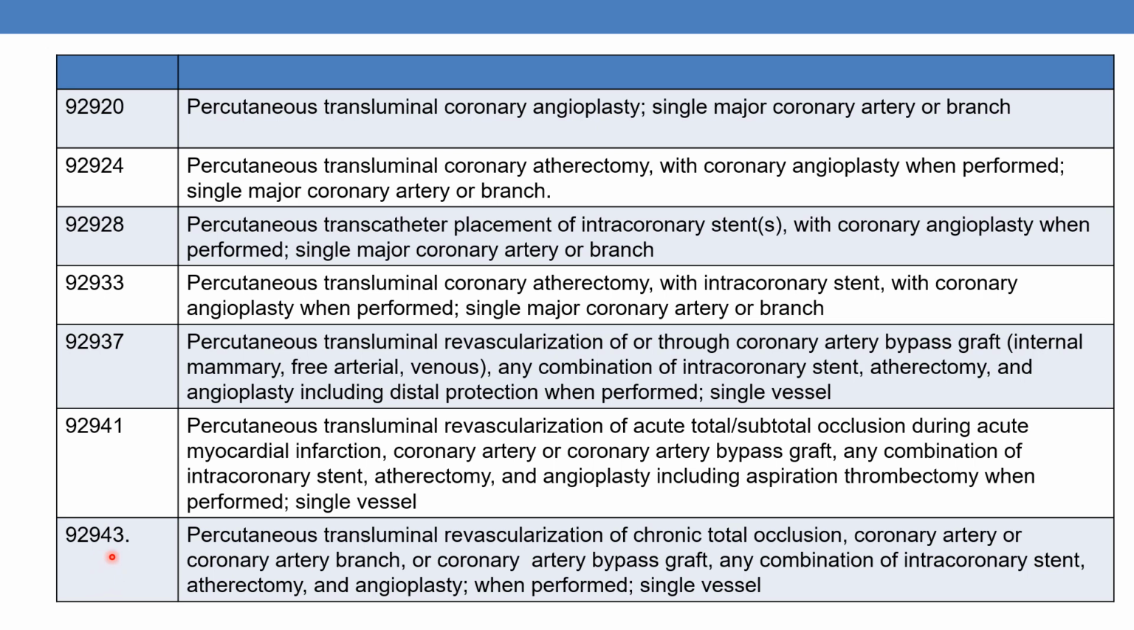The next code is 92943: percutaneous transluminal revascularization of chronic total occlusion. The previous one is acute, total or subtotal occlusion; this one is chronic total occlusion. Occlusion means blockage. Coronary artery or coronary artery branch or coronary artery bypass graft. Any combination of intracoronary stent, atherectomy and angioplasty when performed, single vessel. These are all the base codes, and they have the respective add-on codes to indicate the additional vessels.